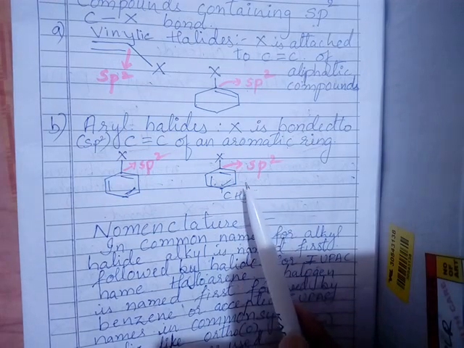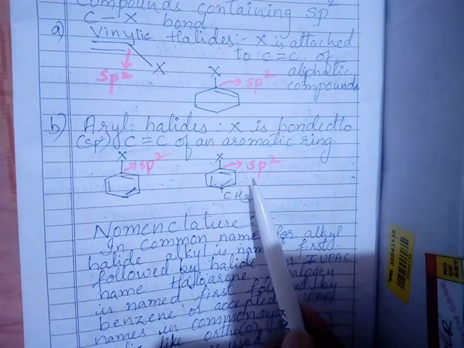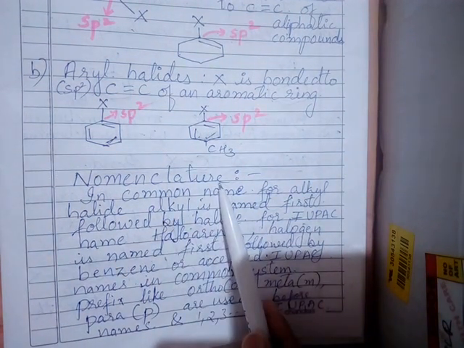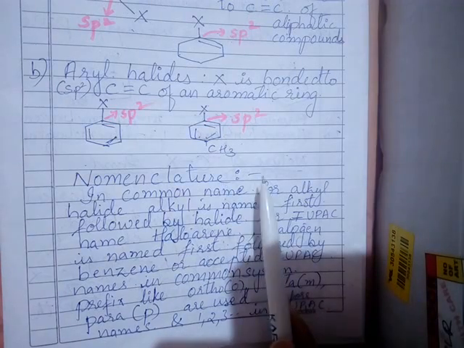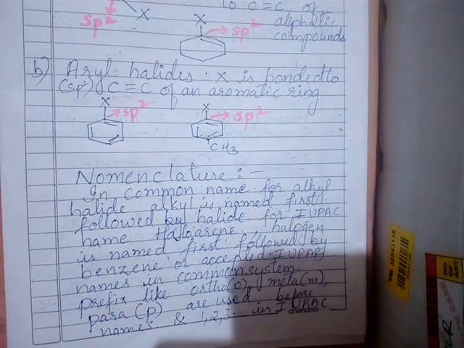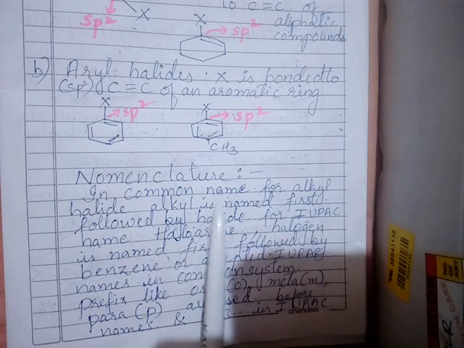Now after knowing the classification, we are supposed to go for the nomenclature. Nomenclature means you have to name the compound, a naming ceremony of the compounds. Now let us look at the nomenclature. In the nomenclature you have two types. One is the common name and the other is the IUPAC name. So we have two types: the common system of nomenclature and the IUPAC system of nomenclature.